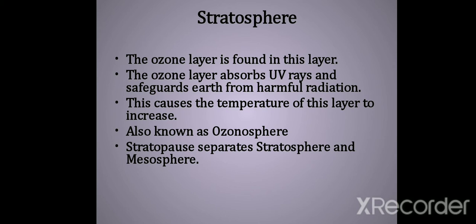There is another name for stratosphere. They call it ozonosphere. And then comes the next layer, mesosphere. So the region between stratosphere and mesosphere is called stratopause. I have told you the in-between region will always get its name from the lowest layer of it. So stratopause. Now let us have a small animation on the points we have discussed that will make you more clear and interested in the layers we have discussed.